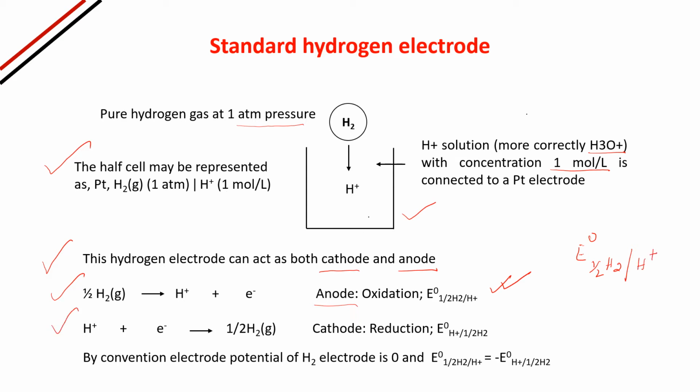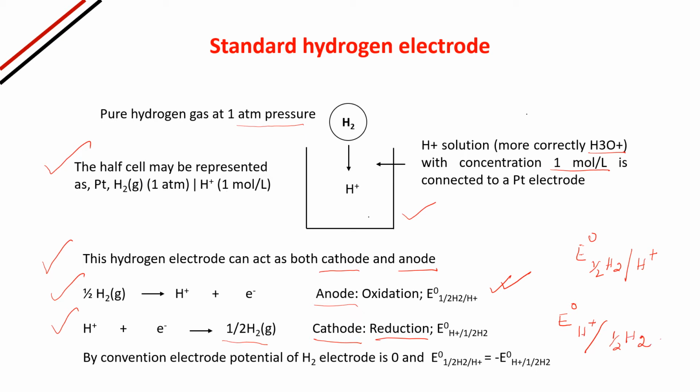Now this is the cathodic reaction: H plus plus electron gives half H2 gas. This is acting as a cathode and reduction is taking place. That can be represented as E naught H plus slash half H2.